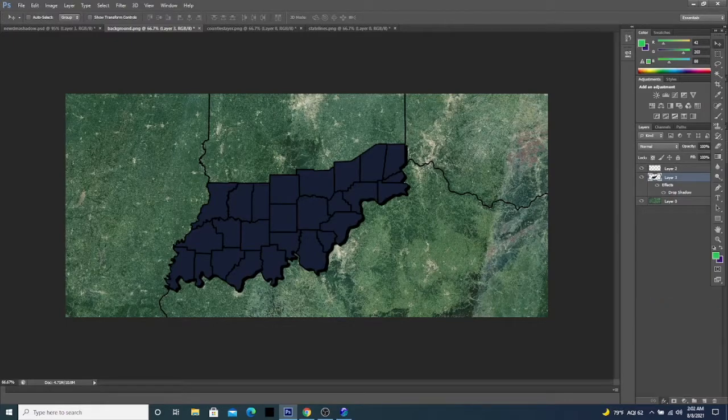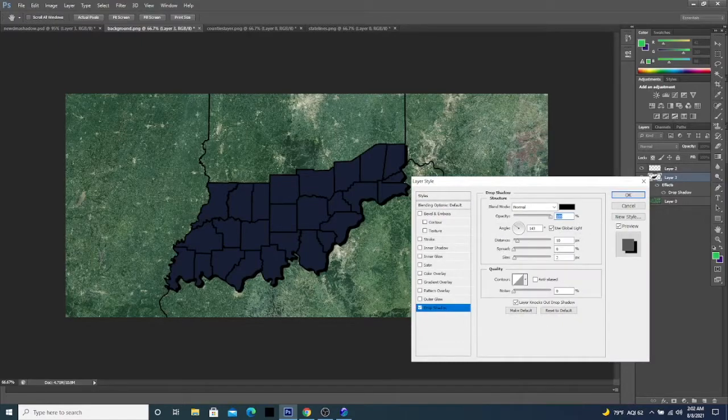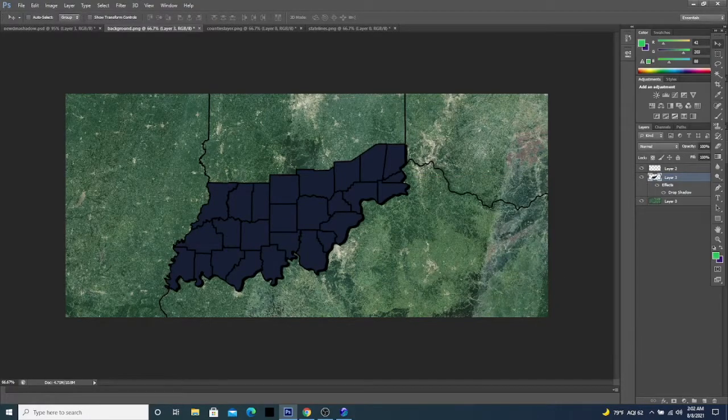Now, one thing I forgot to note before I closed out of that settings tab is if you don't like where the shadow is currently sitting, you can actually move it around with the little angle tab, and you can move it to the other side, more towards the bottom, or more towards the top. If you don't want to use the little angle tab, you can also just click and drag it around and move it to your desired spot. And then that is the drop shadow part.